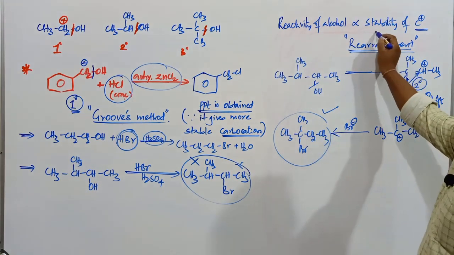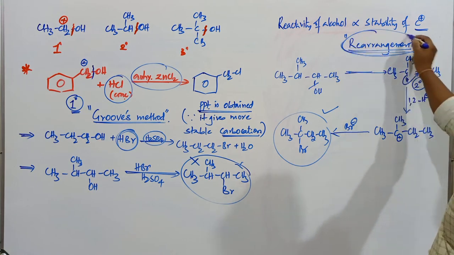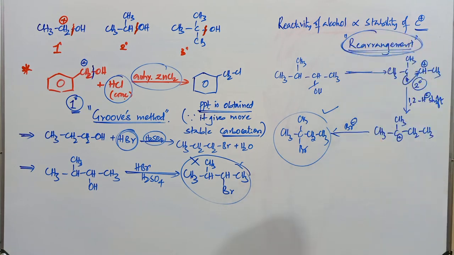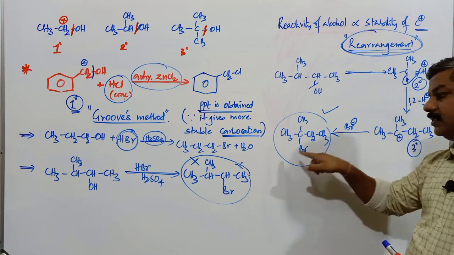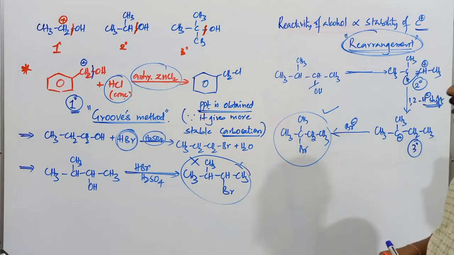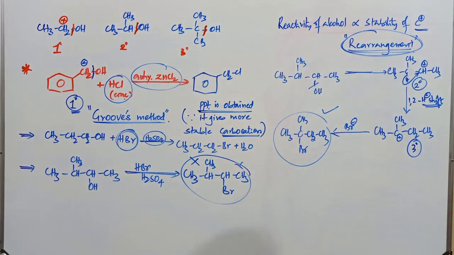So remember, wherever a carbocation is considered, rearrangement is possible if the carbocation obtained is less stable. If a secondary carbocation converts into a tertiary carbocation by a hydride shift, such a rearrangement takes place. Hence the product is going to be this one, but not this particular compound. So this is with HBr.